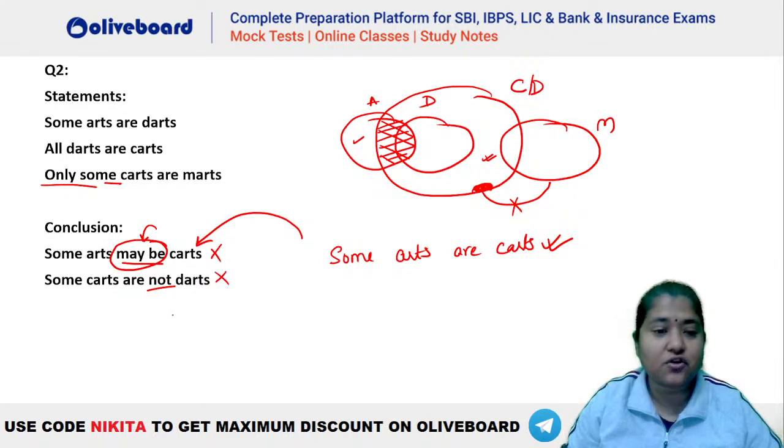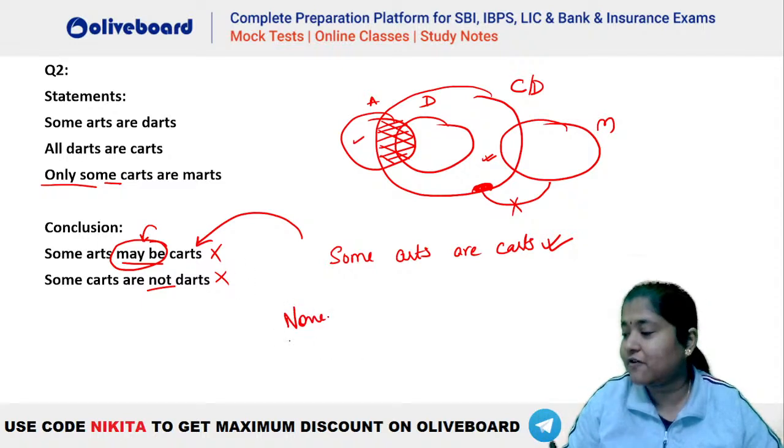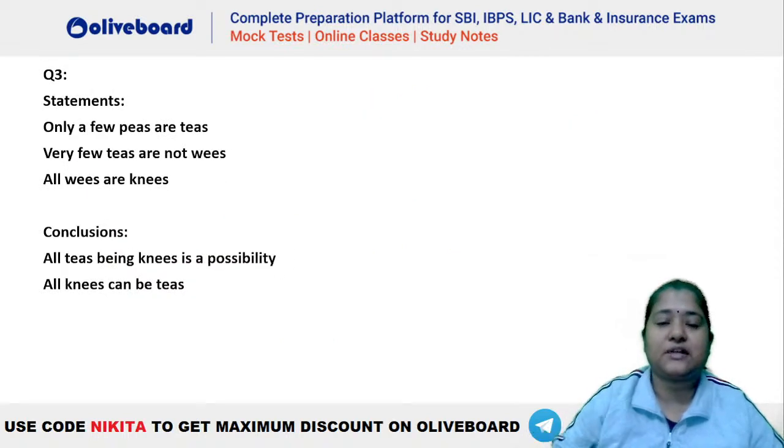Hence this is also wrong, because it says some carts are not darts. So all carts can be darts is true here. So अगर cart and dart can overlap with each other, that means there is no definite portion of cart which has to be outside dart. मतलब ये भी गलत हो गया, तो answer would be none follows. Okay, I hope this is clear, everybody. Okay, chalo, let's go to the next question.